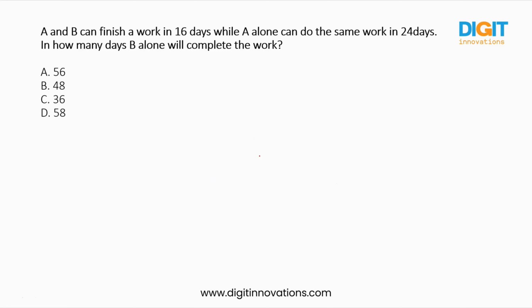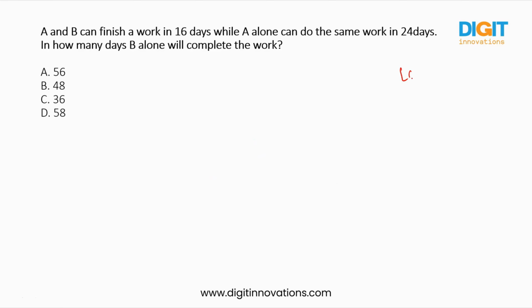Next one: A and B can finish a work in 16 days, while A alone can do the same work in 24 days. In how many days will B alone complete the work? This is the same type of question.